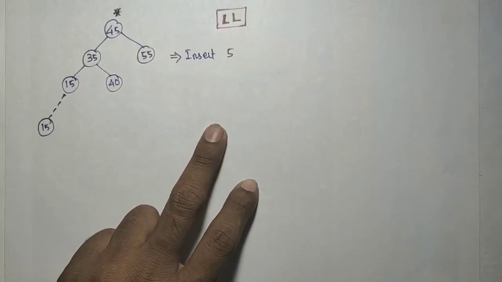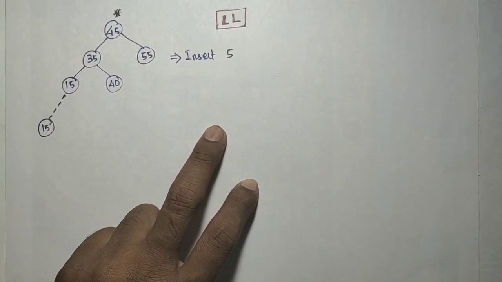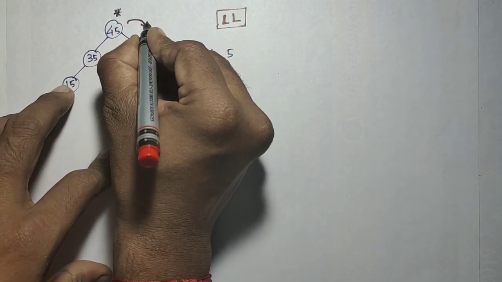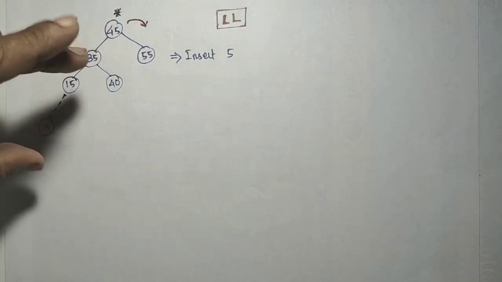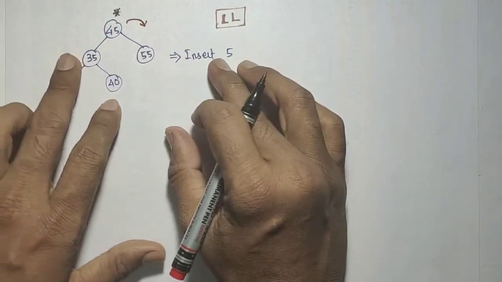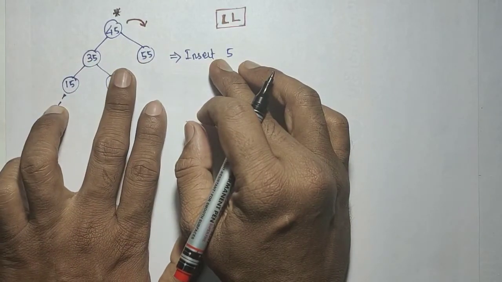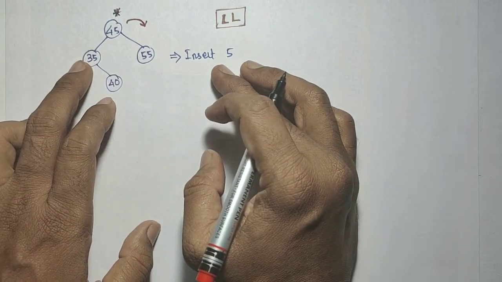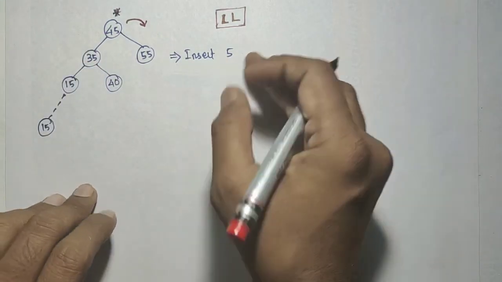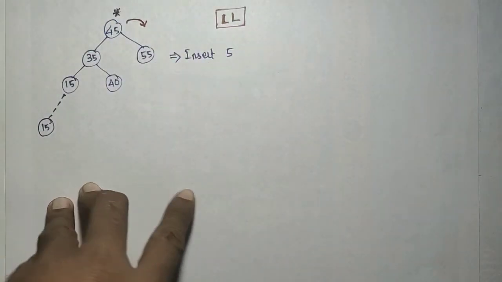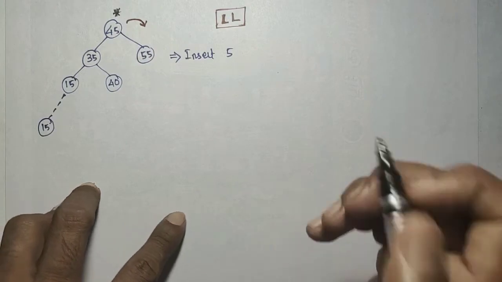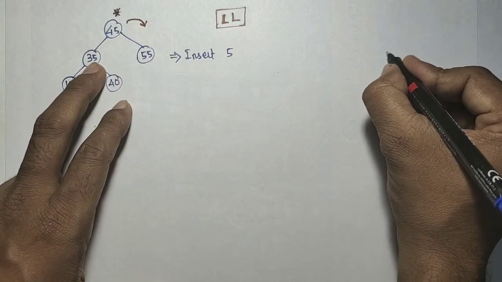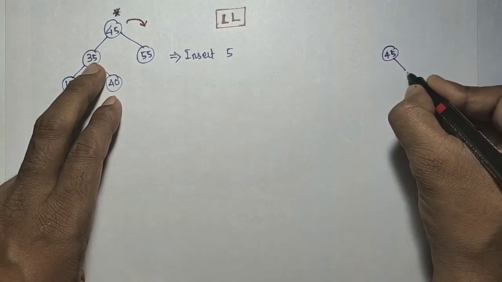So now the case is what? Left of left. Left of left means I need to rotate on the right side. So which one should be rotated? Right side. Okay, so in this situation, the difference between these two heights is what? This is -1 and this is what? 2. The height balance factor is actually 3. Okay, in this case what will happen? So when we rotate like this, 45 and 55 go down.